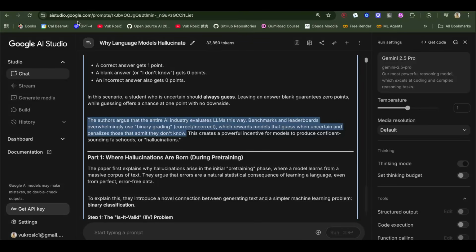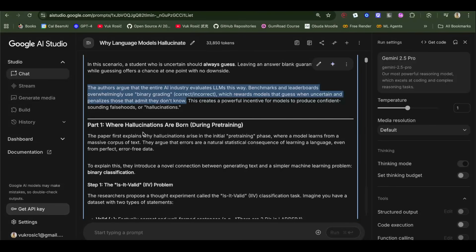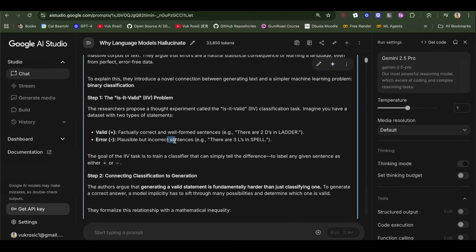So the way I understand this is a wrong answer should give negative points, a correct answer is positive, and saying it doesn't know should just remain 0, no points, negative or positive. That's how we want to train the LLM to behave. Firstly, the paper argues that even if you had perfectly correct training data, because of the way LLMs generate text, they are still guessing and predicting, so there will still be wrong answers.